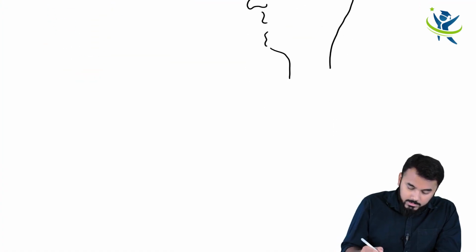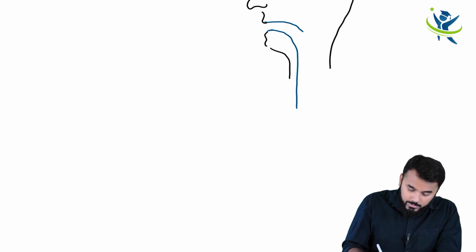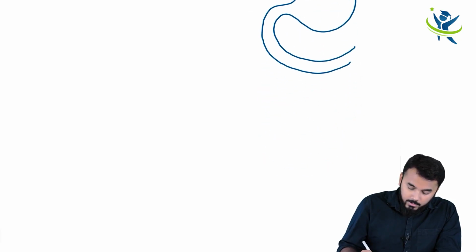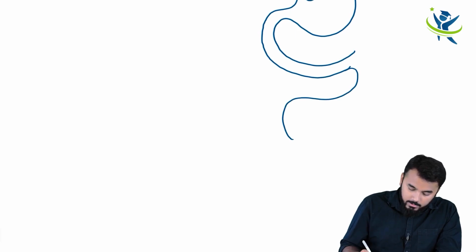Now once this metacercarial larva is ingested, it would go all the way down into your stomach, and from there the intestine. I'm just drawing it out like this.